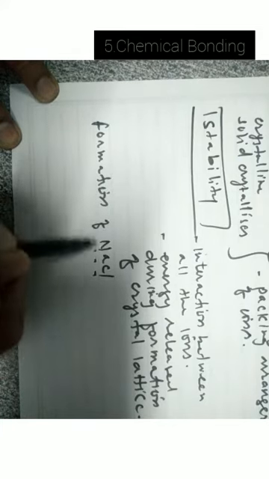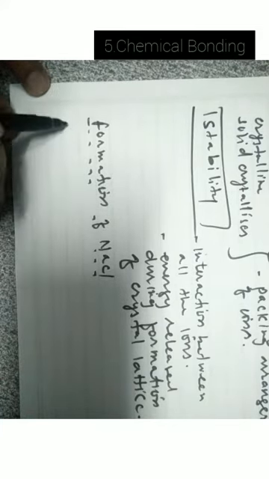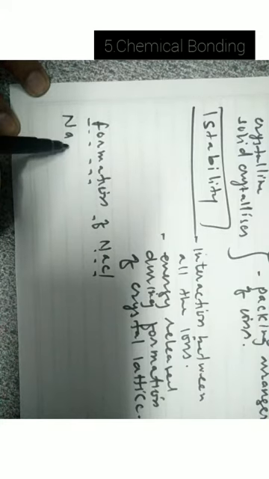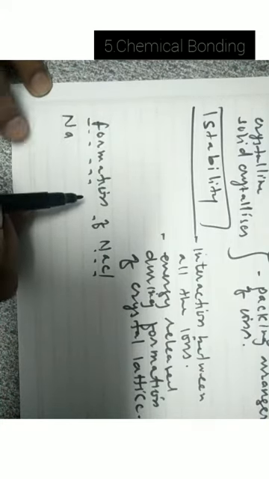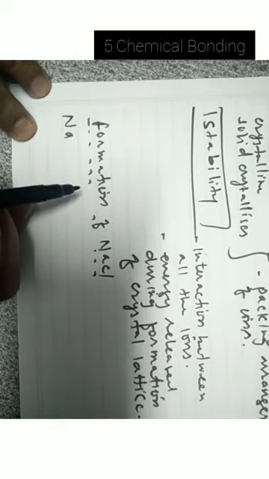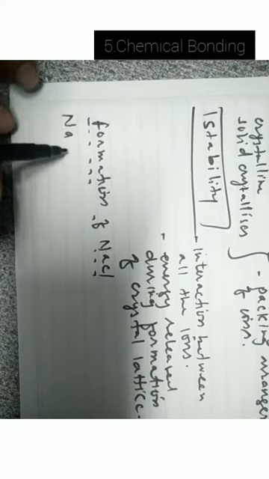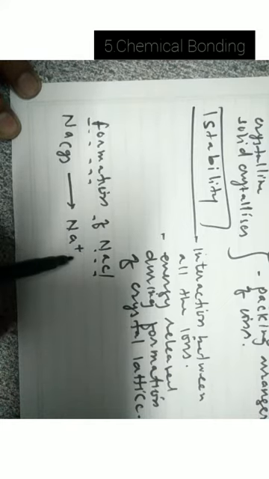Formation of NaCl. Let us consider the formation of NaCl. The ionization and combination of ions all take place in gaseous state. So Na in gaseous state forms Na plus ion in gaseous state plus an electron.